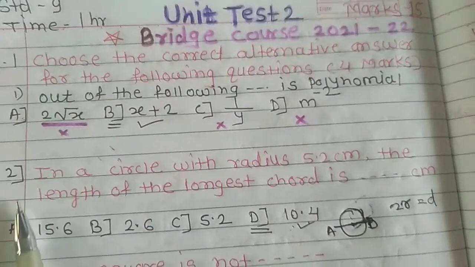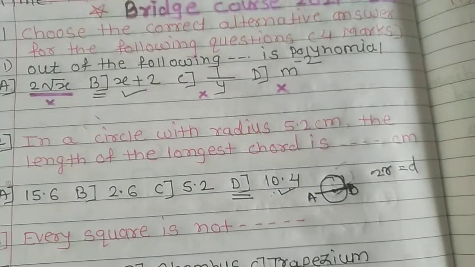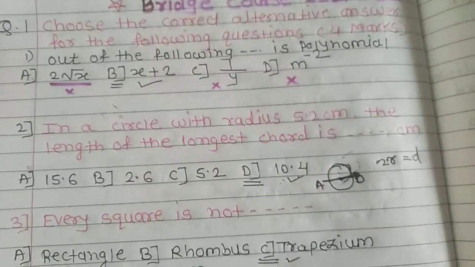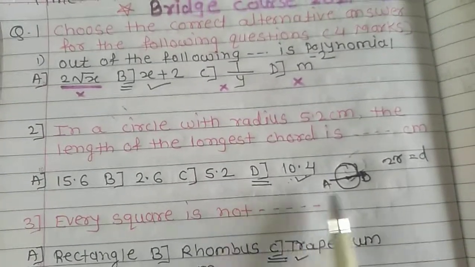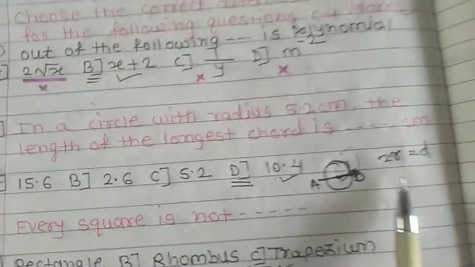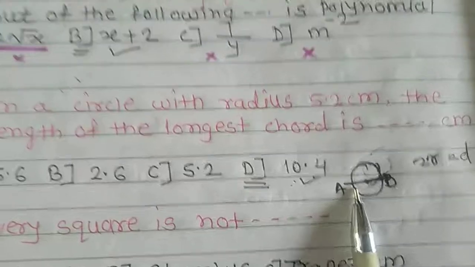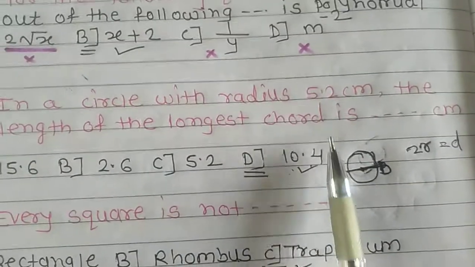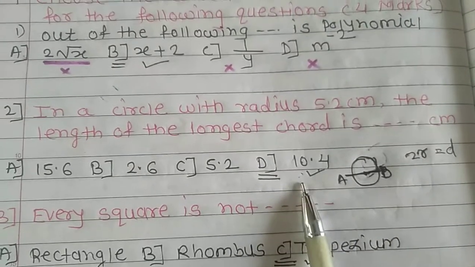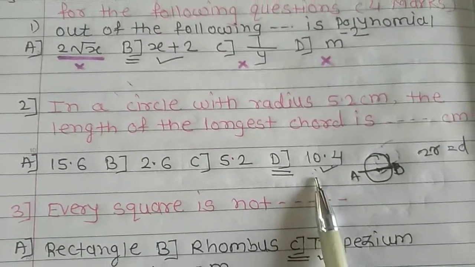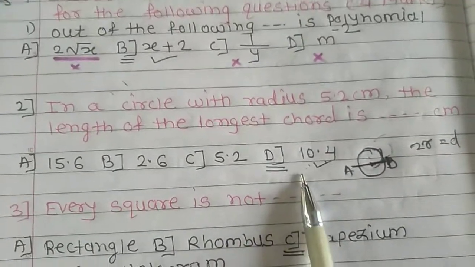Then the second question: in a circle with a radius 5.2 centimeter, the length of the longest chord is. In a circle, the radius is half of the diameter, and 2r is the diameter. The diameter is the longest chord of the circle. So if the radius is 5.2, putting the value in 2r, that is 10.4, is the longest chord or the diameter. So option number 4, D.